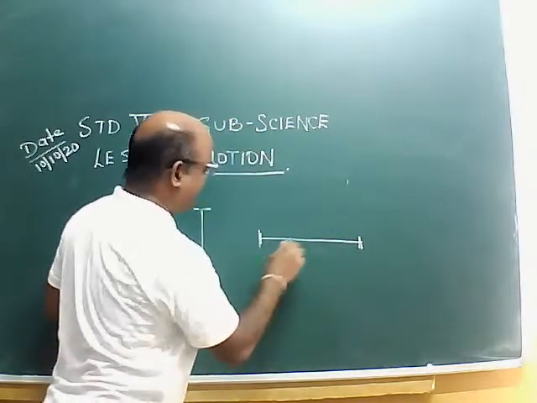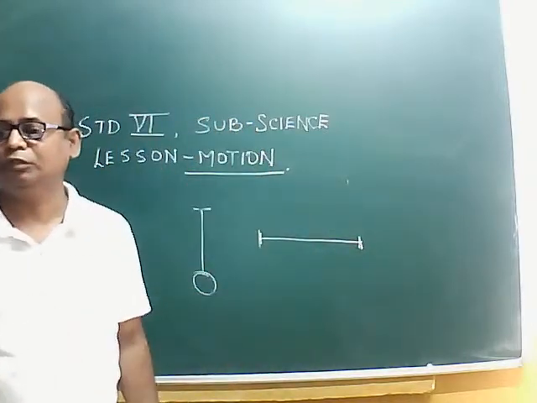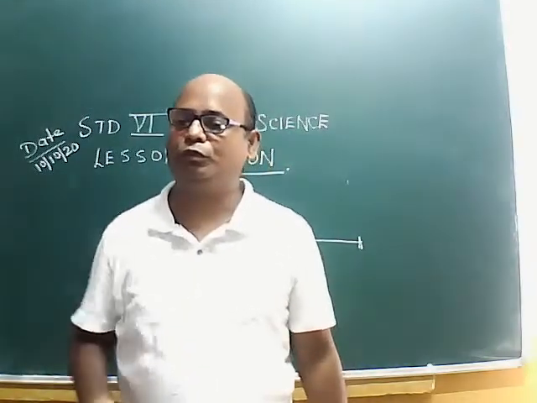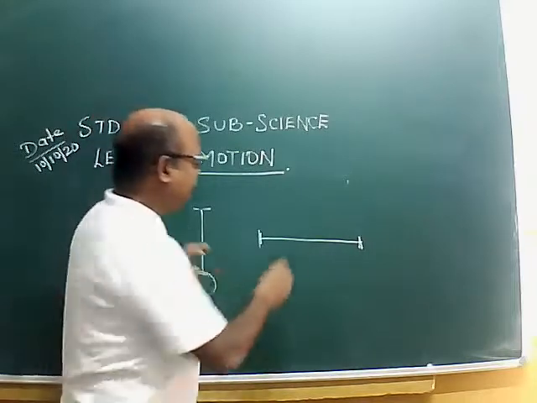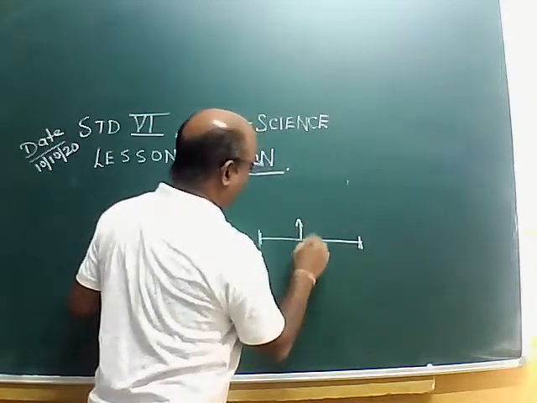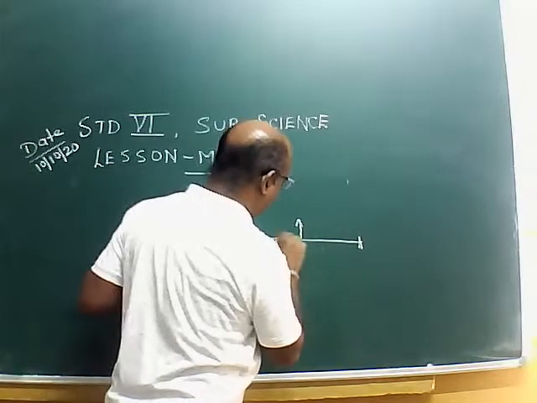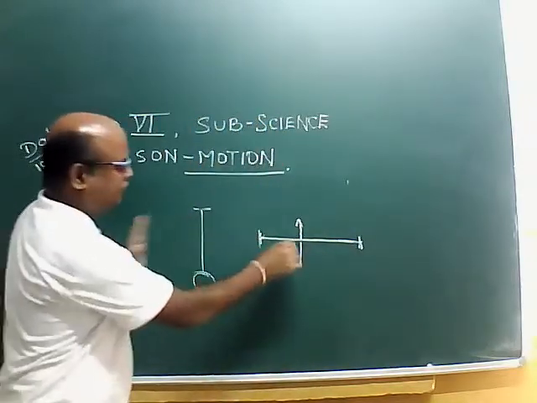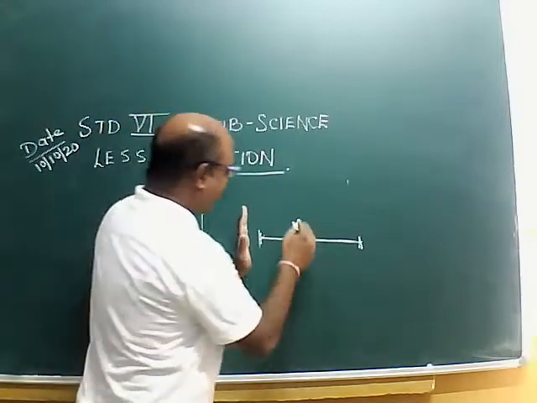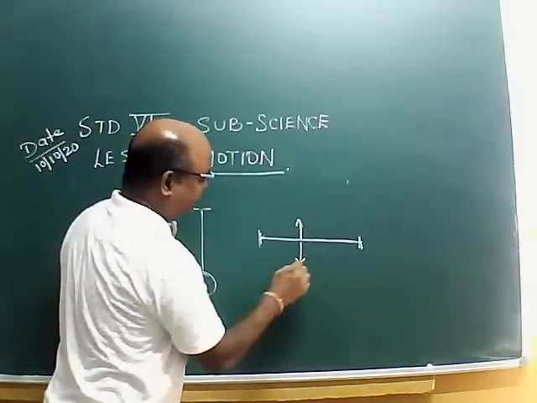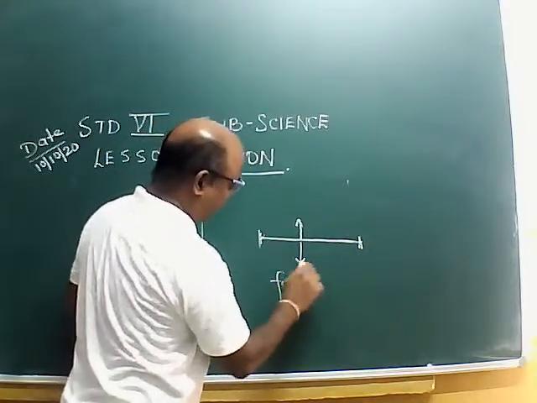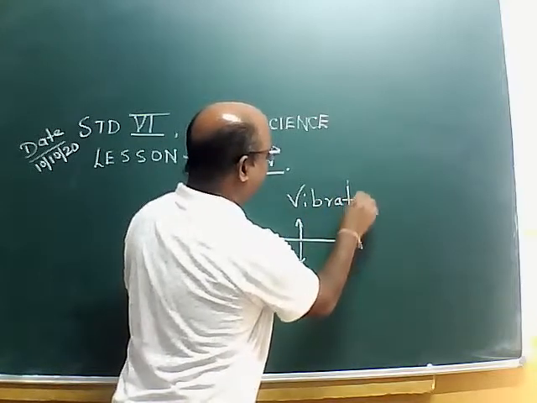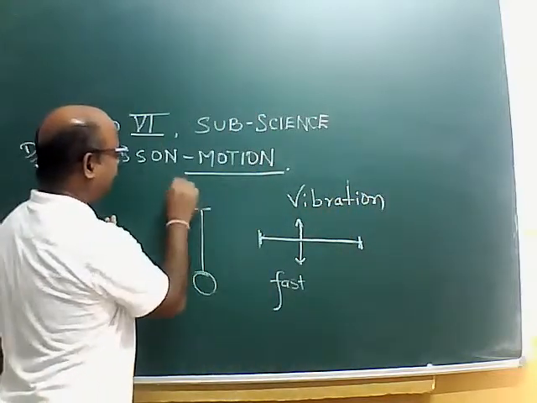Both the ends are fixed, but when you pluck the string of a guitar or banjo, it will go to one side and come back to the mean position again. So here also such oscillation is taking place, but very fast. Such fast oscillatory motion we will call a vibration. Vibratory motion, vibration. This is oscillation.